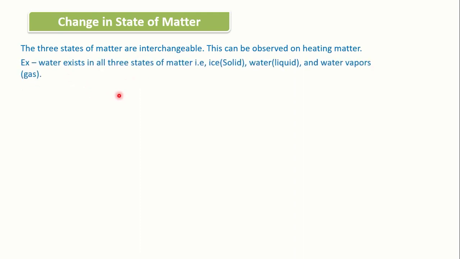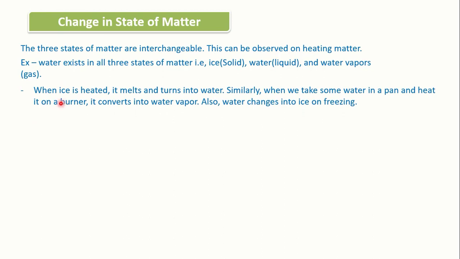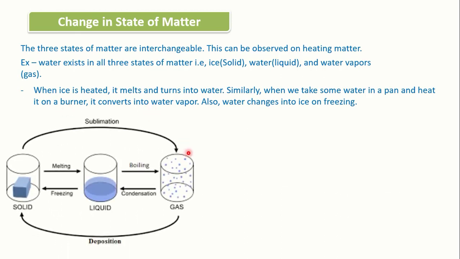Water exists in all three states of matter, that is ice in solid form, water in liquid form, and water vapor in gaseous form. When ice is heated, it melts and turns into water. Similarly, when we take some water in a pan and heat it on a burner, it converts into water vapor. Also, water changes into ice on freezing. After heating, ice melts and converts into liquid, and liquid into gas by the heating process, and we can freeze them by the cooling process.